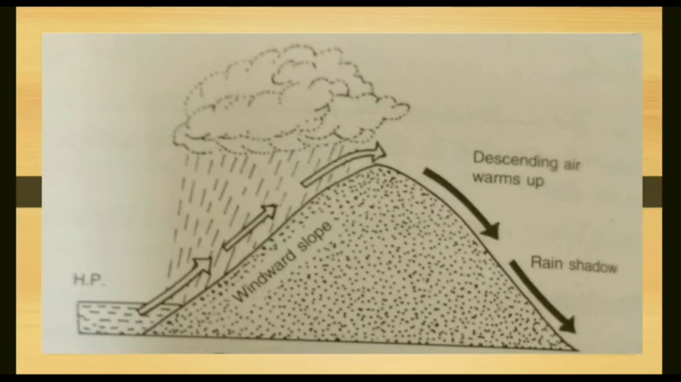Now here you can see in this picture that this is the windward side and this is called the leeward side. The wind blows from here, strikes this land and then rises up. Here the cooling will take place and this windward side receives more rainfall, while this is a rain shadow region or leeward side. Here there is a very small amount of rainfall.